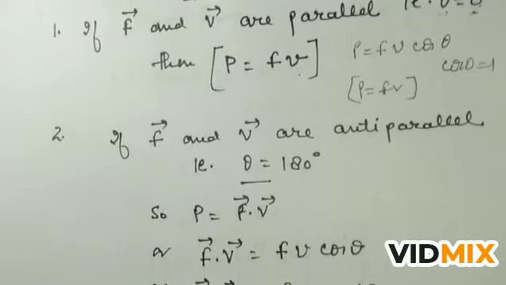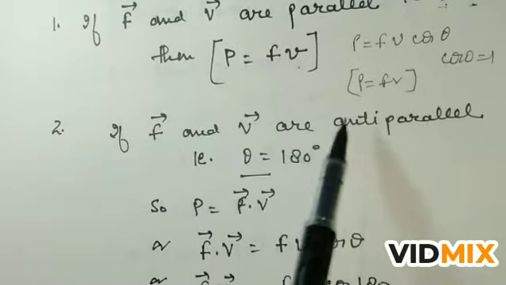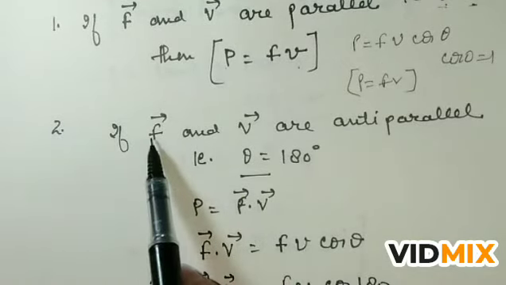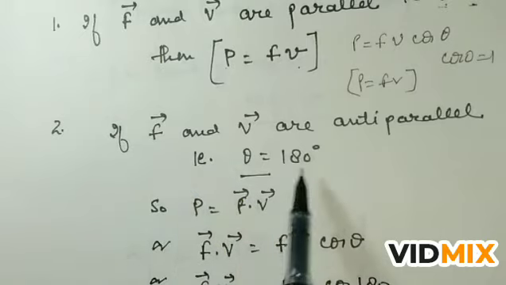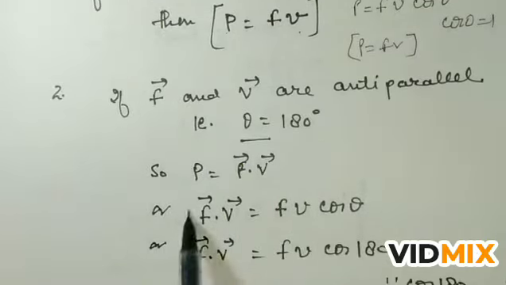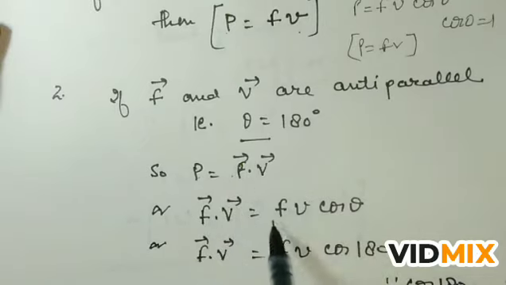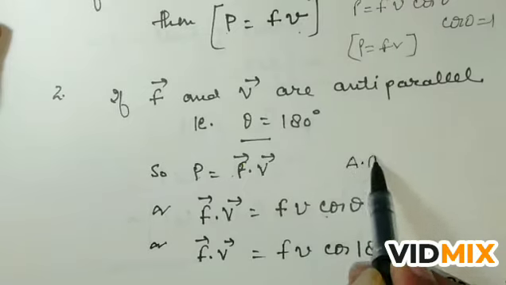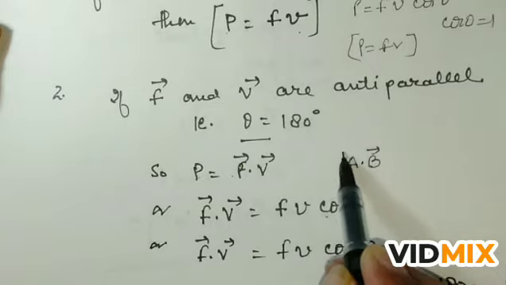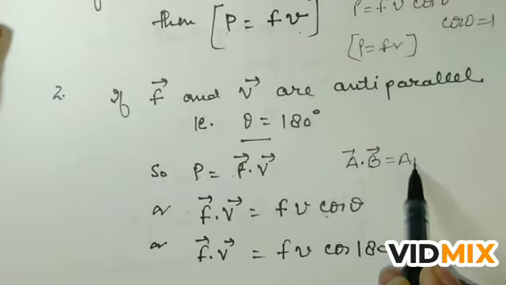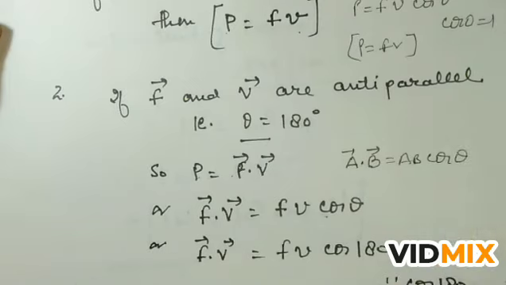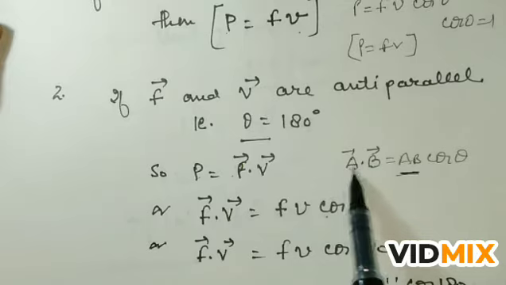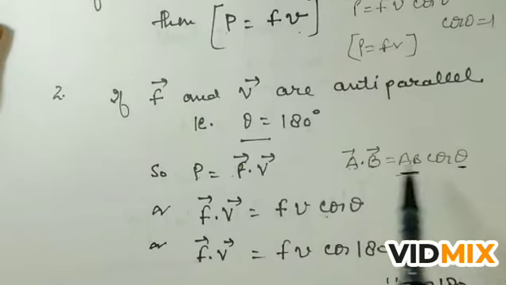But if F and v are anti-parallel, or we can say that the angle between force and velocity is 180 degree, so according to this relation P is equal to F dot v, or we can write F dot v is equal to Fv cos theta, or we know very well that the scalar product of two vectors, A dot B, is equal to AB cos theta. So A and B are the magnitudes of these two vector quantities, and theta is the angle between the two vector quantities.